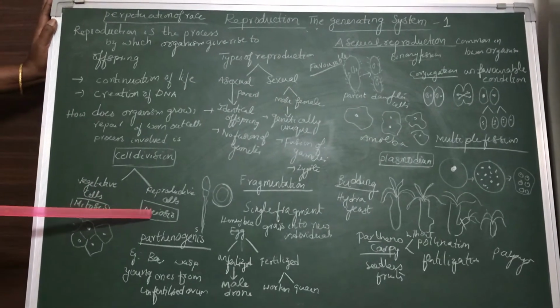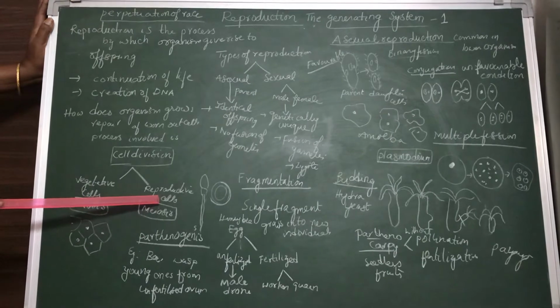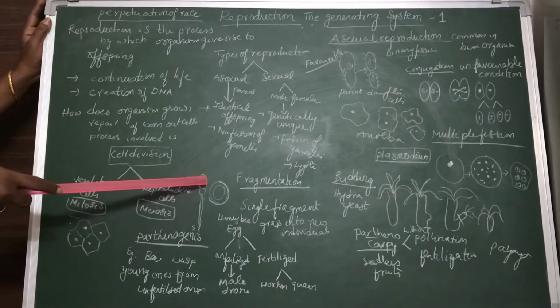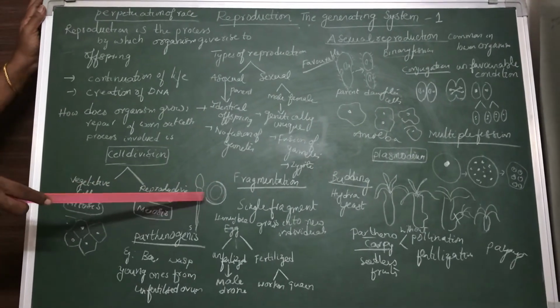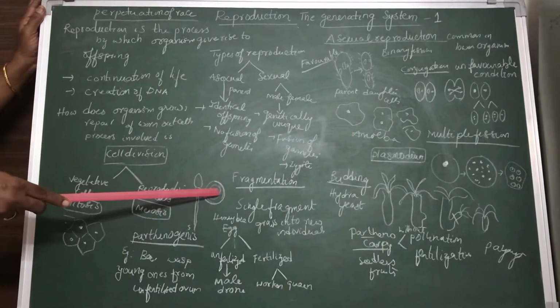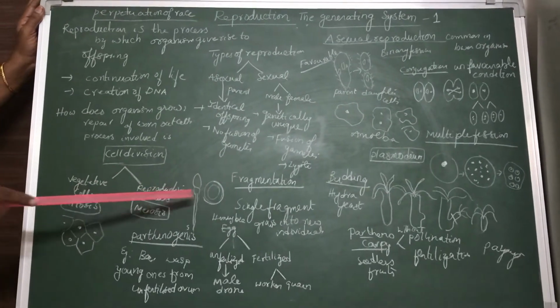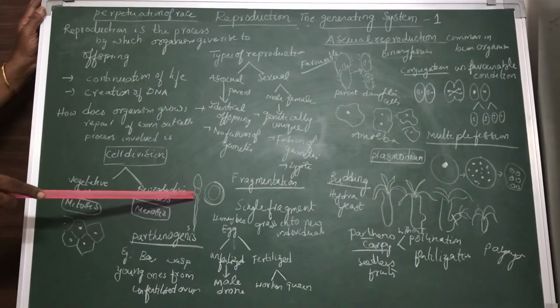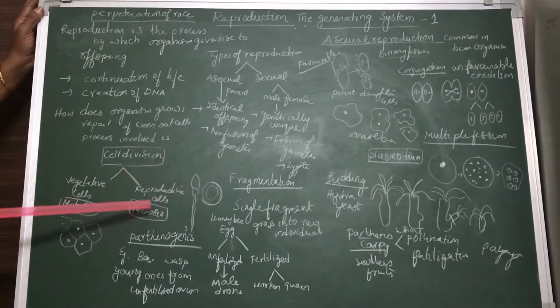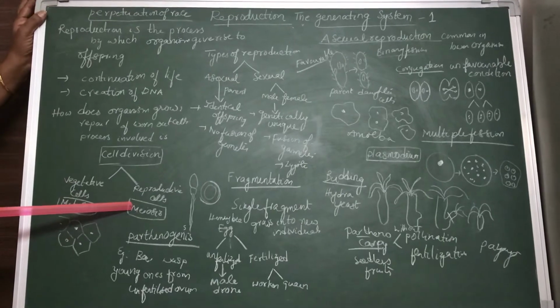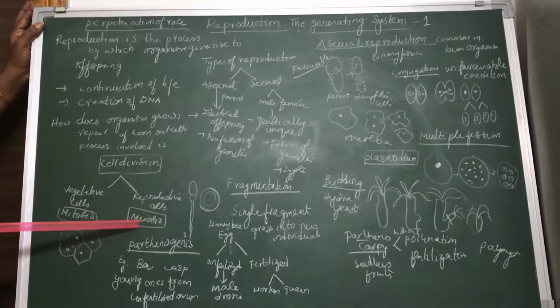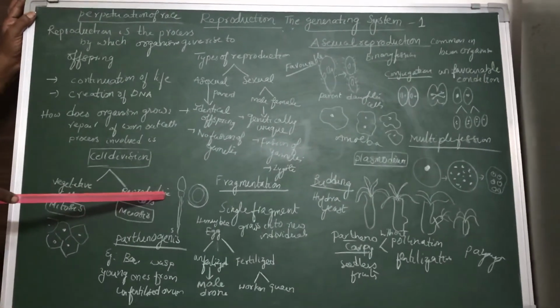And meiosis is a type of cell division which takes place in the reproductive cells. You all learned about the reproductive cells in class 8. Sperm, ovum, testes, ovaries: all these we call reproductive organs, and these we call reproductive cells. In the testes and ovaries, what type of cell division will take place? Meiosis. Meiosis takes place in the reproductive cells.